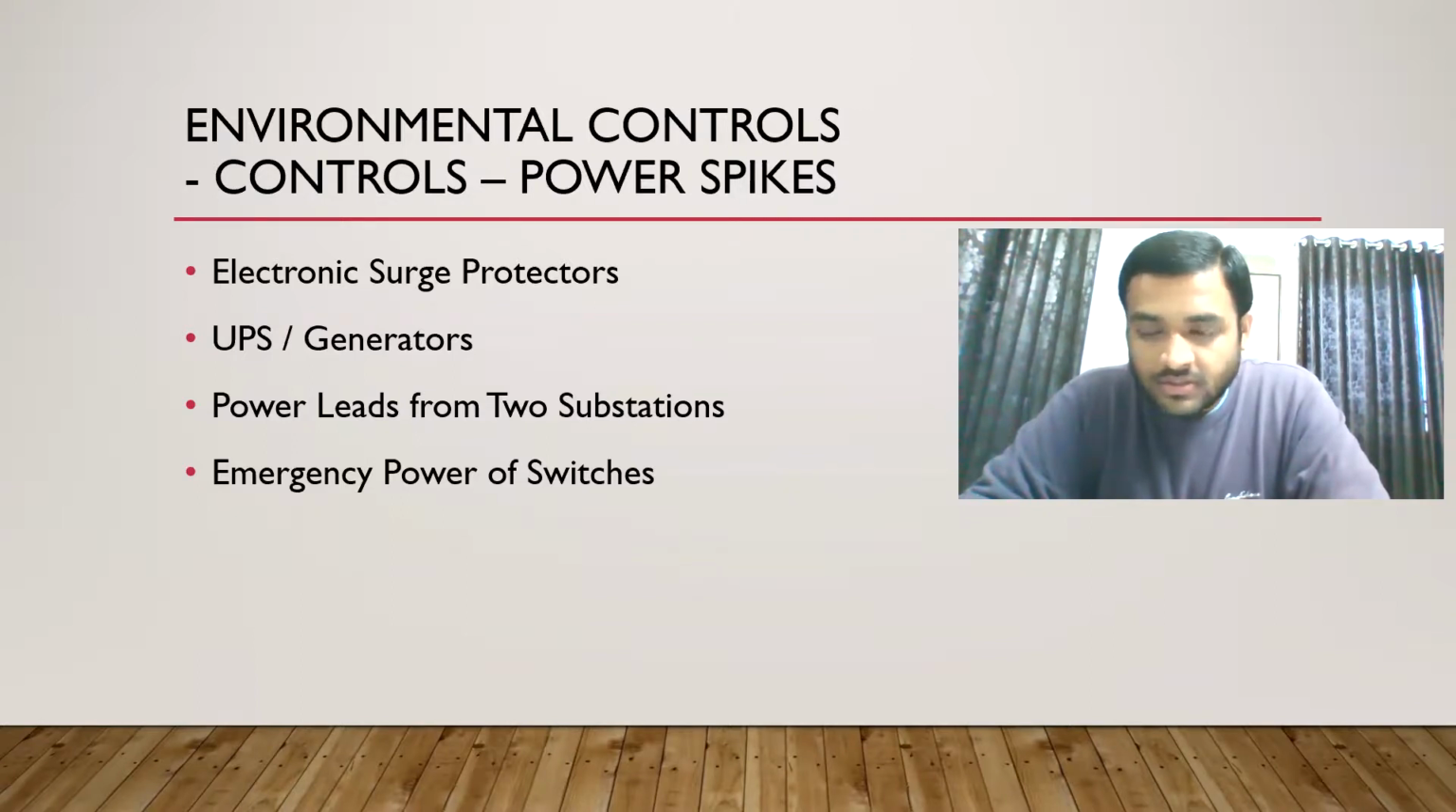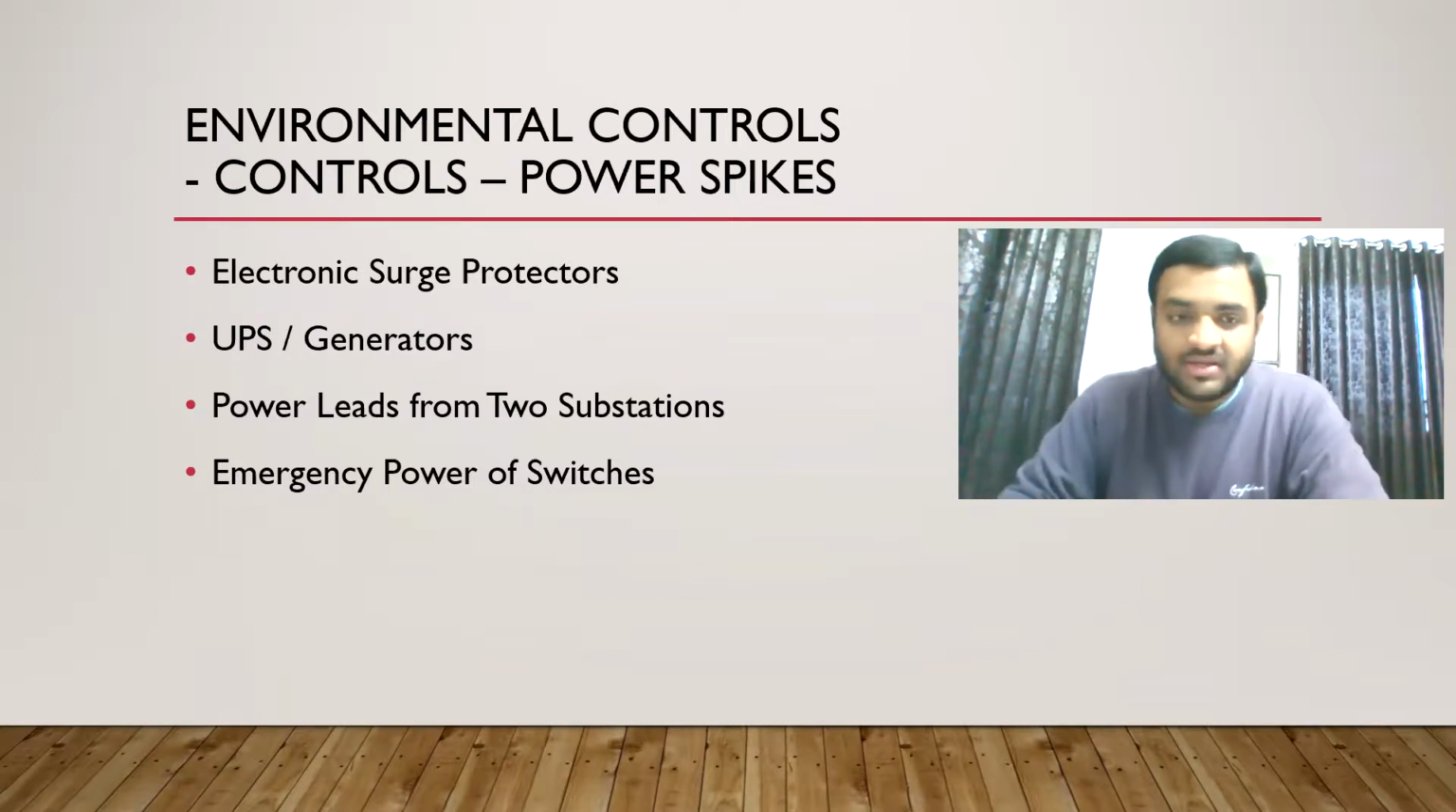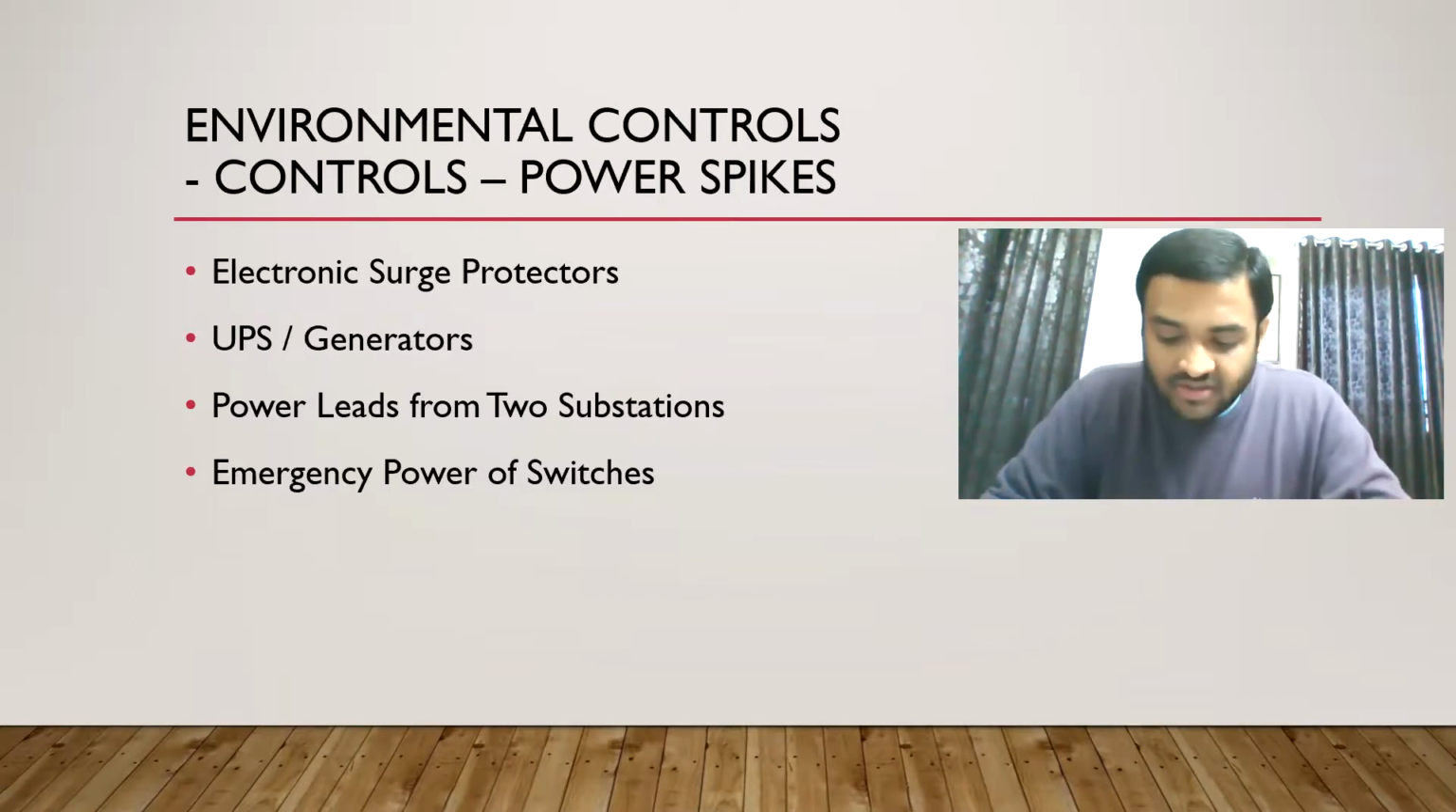Uninterrupted power supply and generators: whenever we are out of power, we will use these devices or systems. Then power leads from two substations. We will keep contact with two electricity companies, so that even if power is shut down from one electricity company, we will have another station from another company.